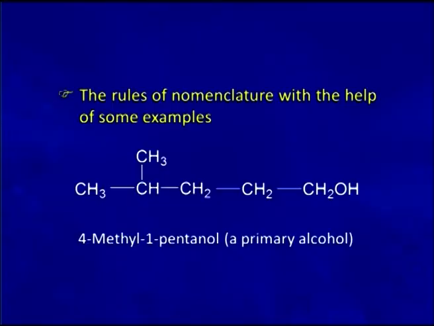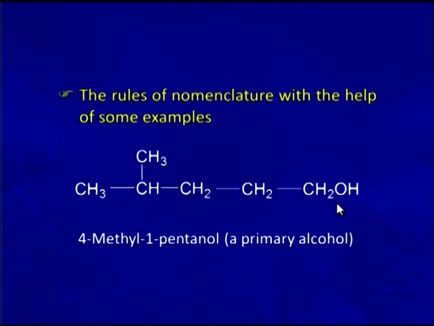We will now discuss the rules of nomenclature with the help of some examples. Here is a compound in which we can number the molecule either from the side of the carbon having the hydroxy group or from this side or from that side. If we start from here, then the hydroxy group will take position 5, and similarly if we start from here, then also it is going to be position 5.